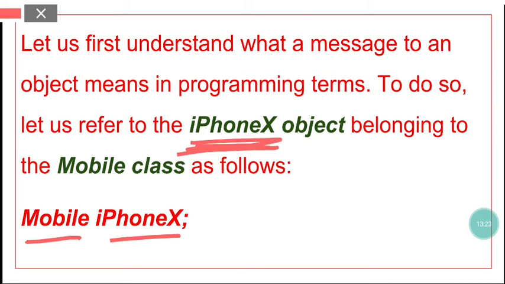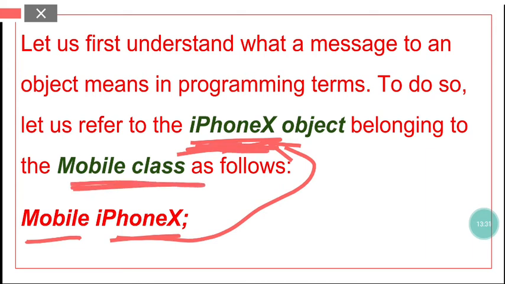So this iPhone X over here is an object, and this object iPhone X belongs to this mobile class. Once we define the mobile class, we are taking into consideration that we have already defined a mobile class, and this iPhone X is an object belonging to this mobile class.